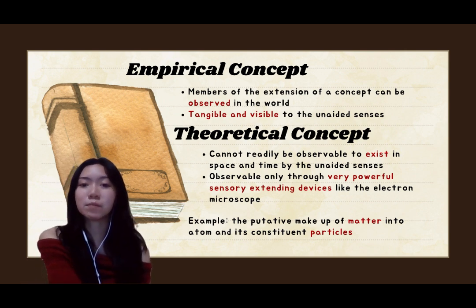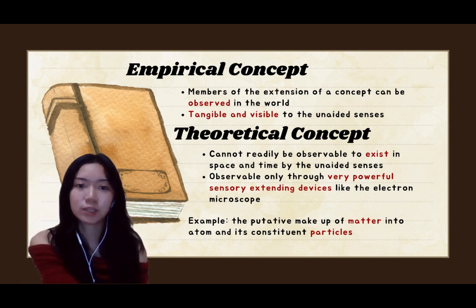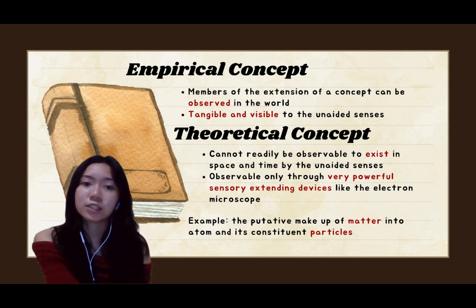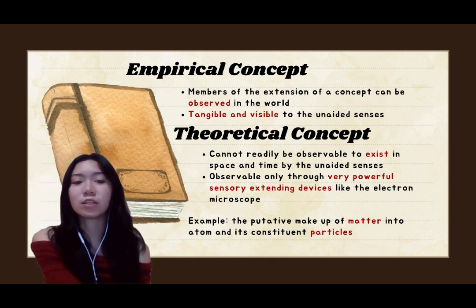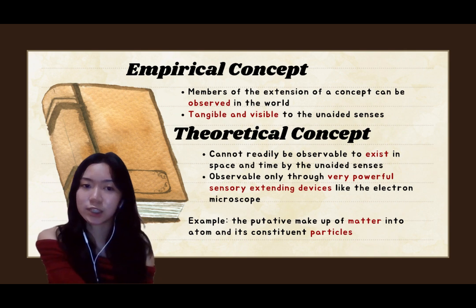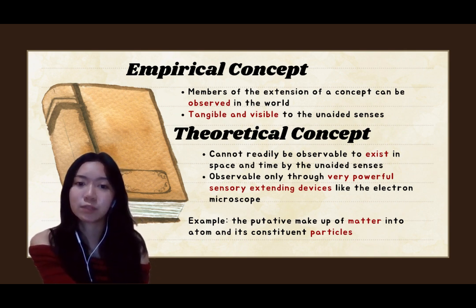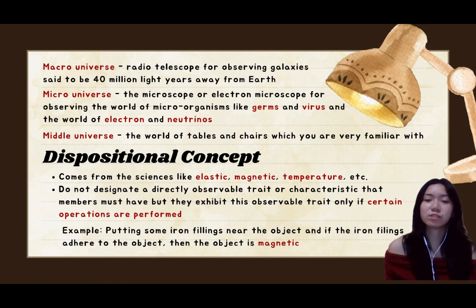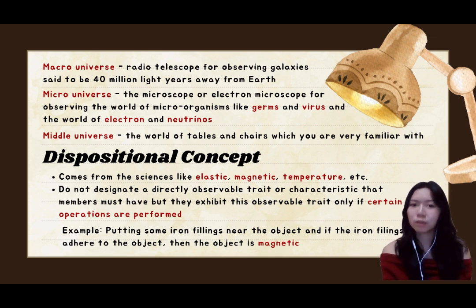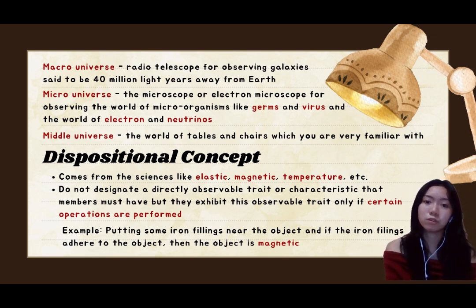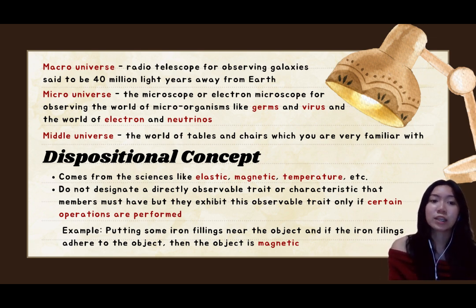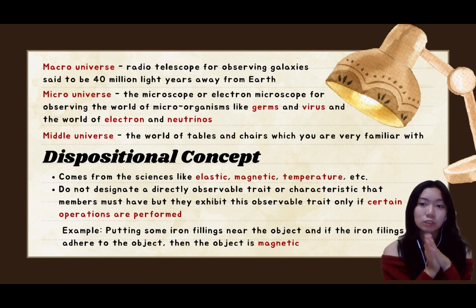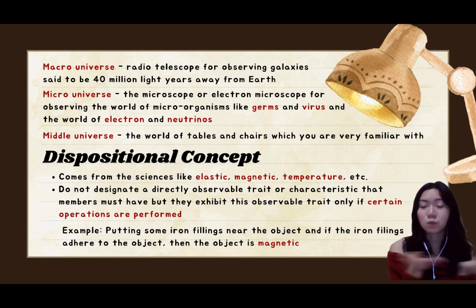First, empirical concept means you'll easily be able to observe it. It is tangible and visible to the world. Theoretical concept means you need to have an instrument or a very powerful sensory extending device to see its members. Some examples include atoms and particles. There are 2 types of sensory extending devices: the macro-universe, which observes galaxies said to be 40 million light-years away from Earth, and the micro-universe, which observes microorganisms such as germs and viruses. There is also a middle universe, the world of tables and chairs, which you are familiar with.